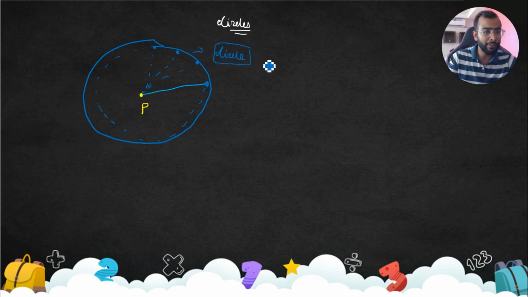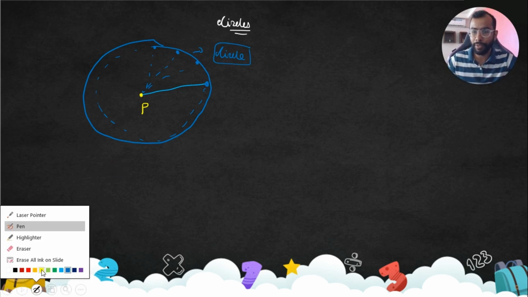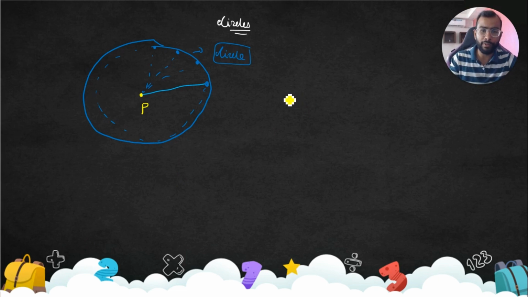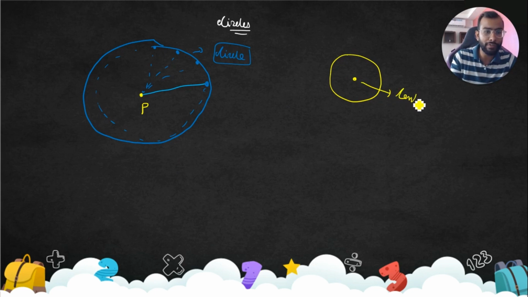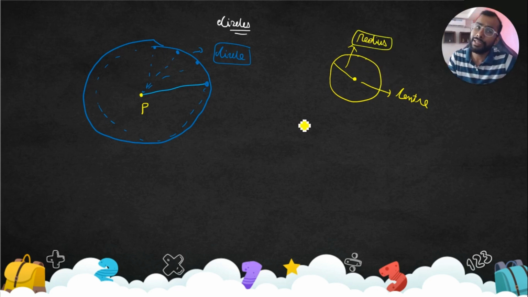This is the definition. We'll use this definition to write a few forms of circle as well. So what is a circle? We understood that there is a fixed point, which we call the center of the circle, and there is a fixed distance, which is nothing but the radius of the circle. The collection of all such points is actually the circle. This is what we have understood.